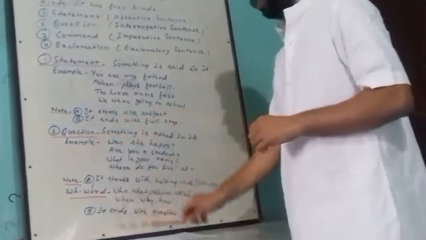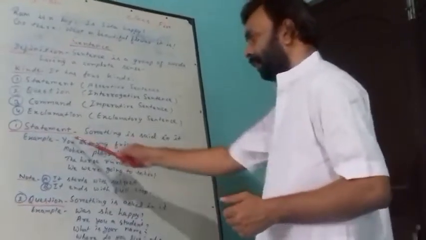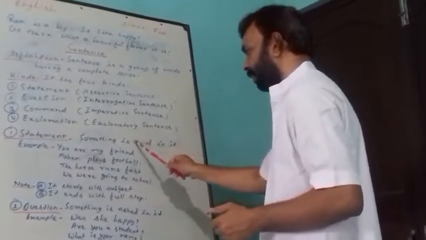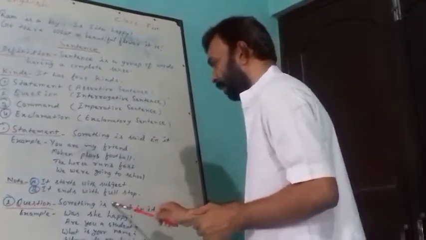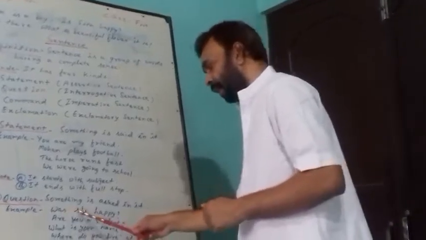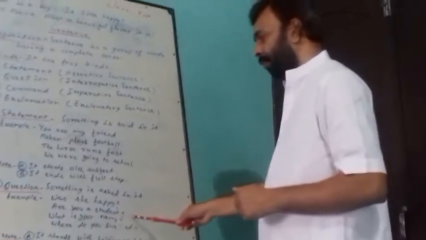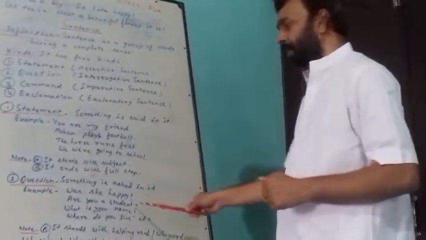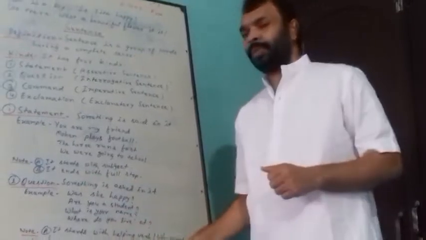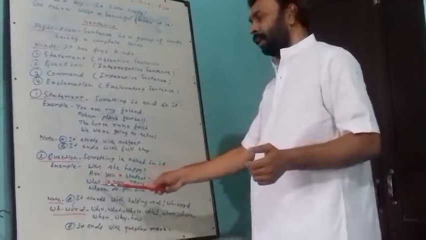Now we should come to kind number 2. It is question. Itself it defines. Question means something is asked in it. In statement something is said in it. Here the word said and here asked. So when something is asked, that is called question. Like, was she happy? Are you a student? What is your name? Where do you live at? In these sentences you should see that something is being asked. So these are questions.